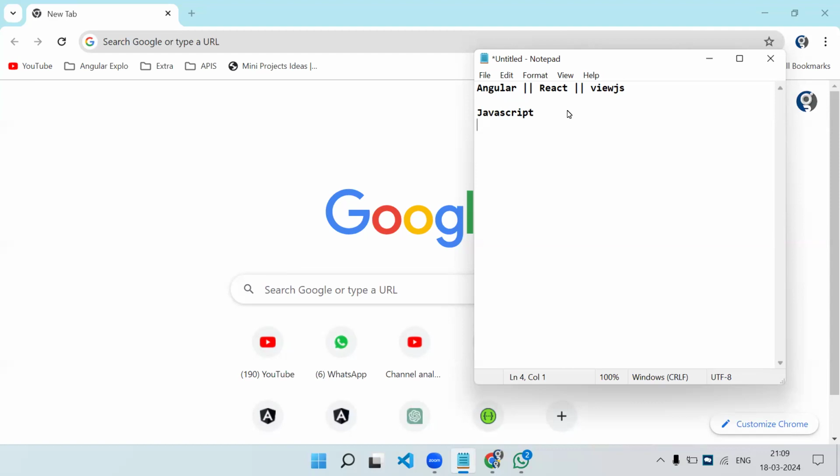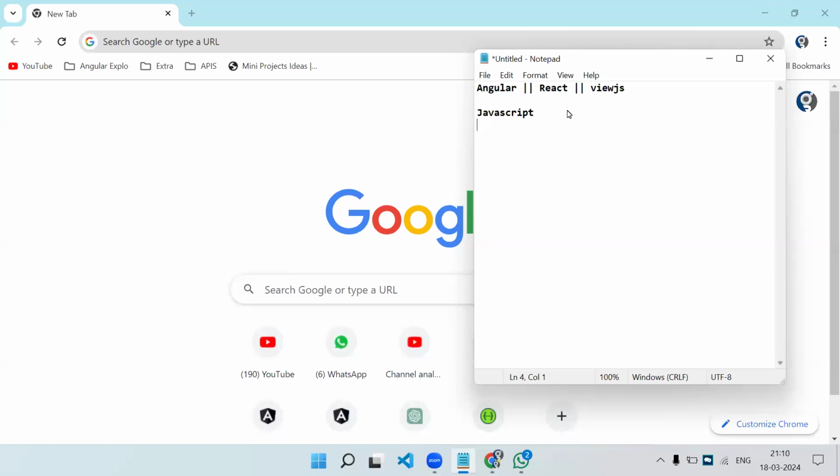So even though we write code in TypeScript, with React also we can write TypeScript and JavaScript also. With Angular and React, we can work either with TypeScript or with simple JavaScript, or there is one more language we can work with. But when we compile, it ultimately gets converted into JavaScript.